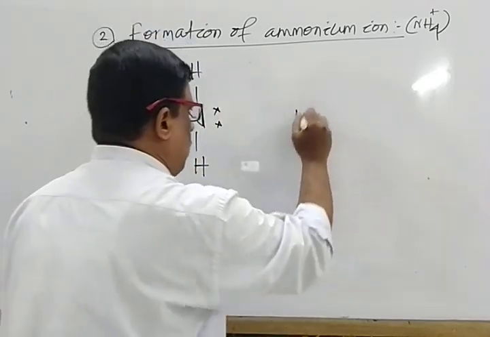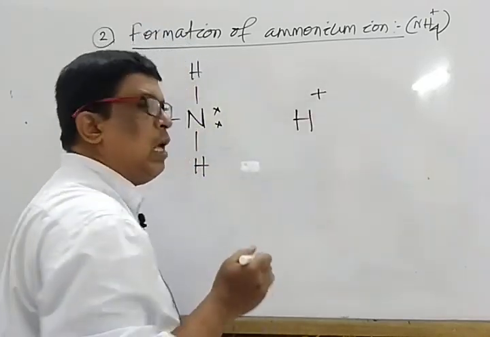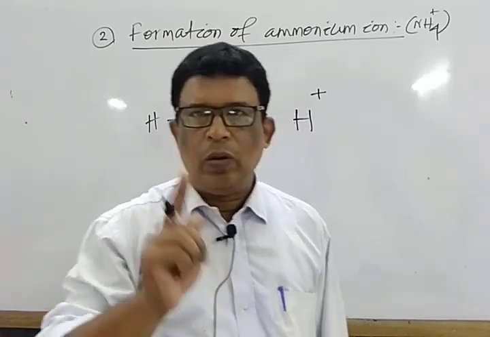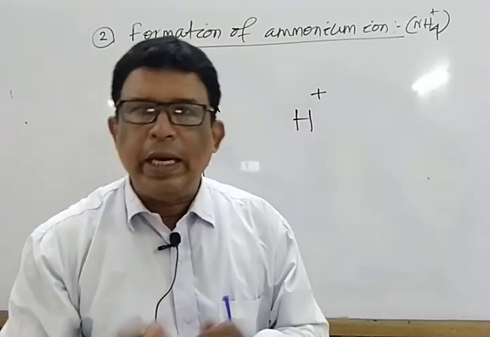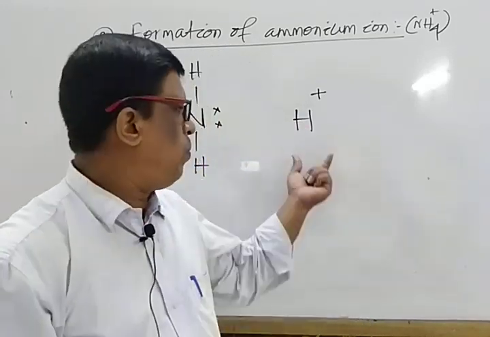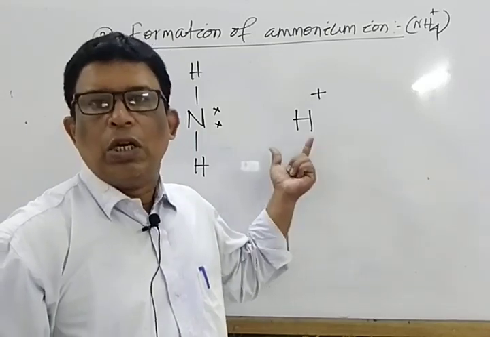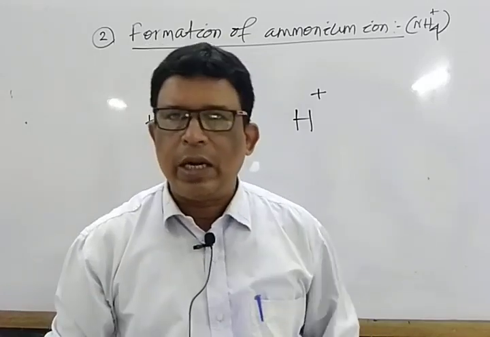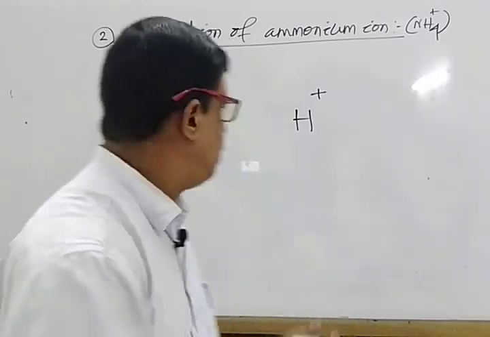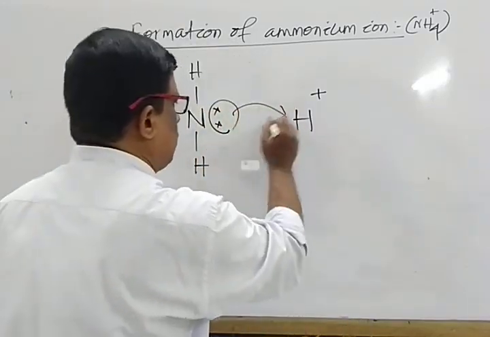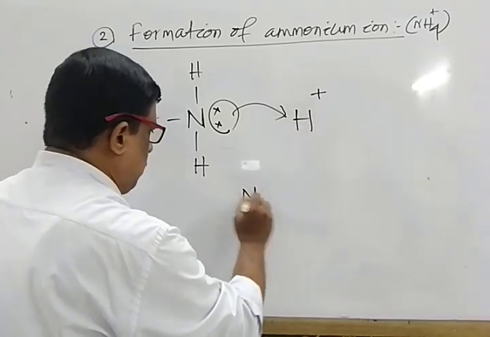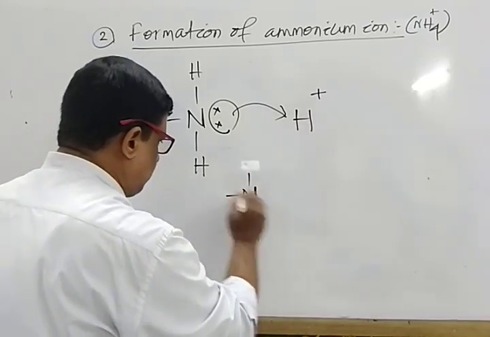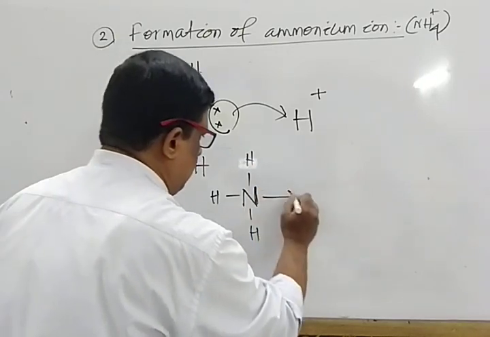Next, H plus, we know that is a proton. Hydrogen atom, atomic number 1, has only one electron. If it loses one electron, it forms a proton, H plus. So this species needs a pair of electrons to have the nearest duplet configuration. So the lone pair is shared with the proton, resulting in the formation of a dative bond.